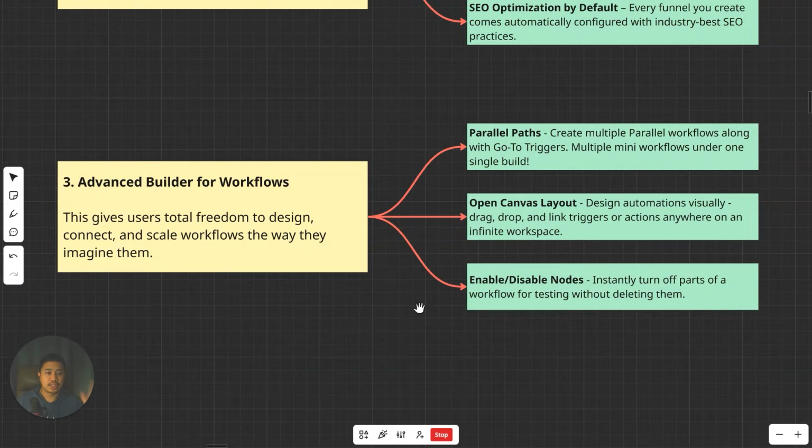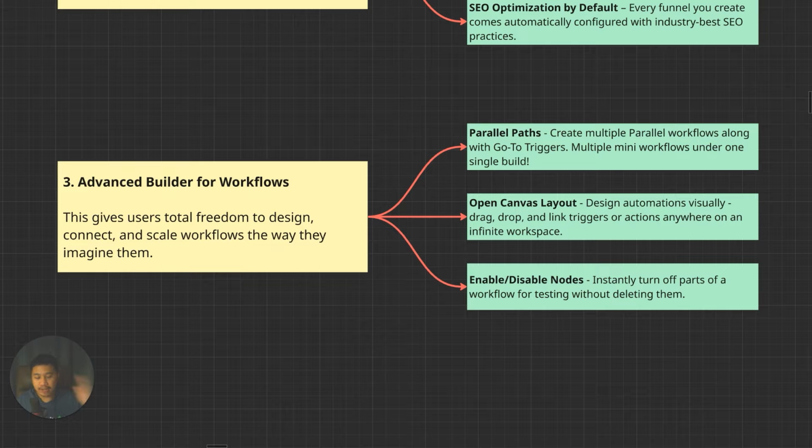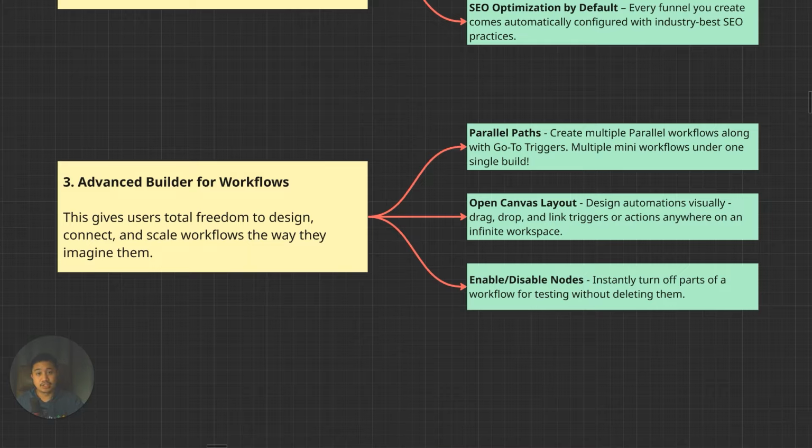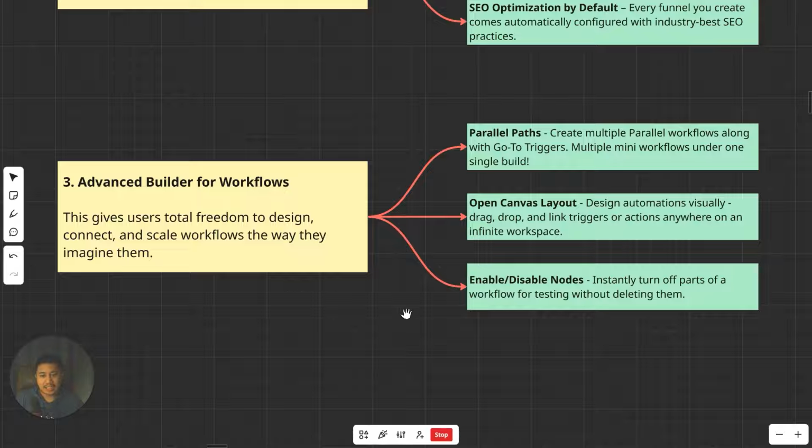Next is number 3. This is something crazy na new feature, because by this point, I have never imagined na darating sa gantong point si GoHighLevel. And so this is the advanced builder for workflows. This gives users the total freedom to design, connect, and scale workflows the way they imagine them. I have tried this myself. Napaka-simple lang mag-drag and drop ng mga triggers and ng mga actions sa automations. And nagulat ako na dinedevelop na pala nila to in the past couple of months. And now it's here, and I can't wait to go crazy with it.